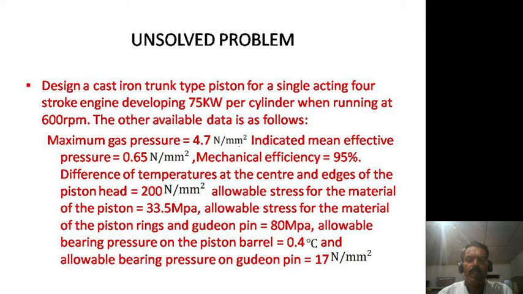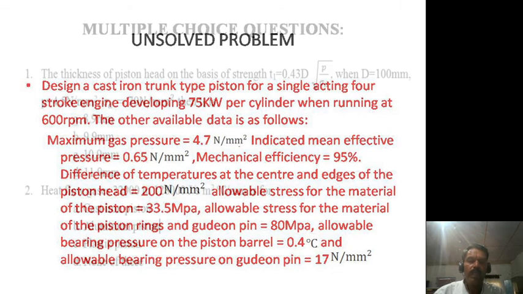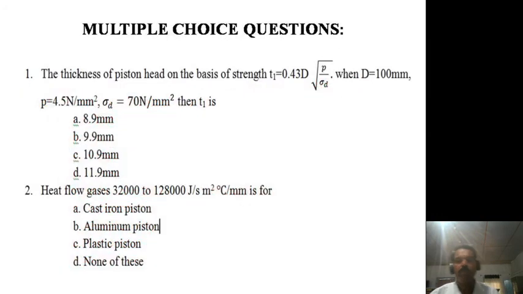Maximum gas pressure is given, indicated mean effective pressure is given, mechanical efficiency is given, difference in temperature between the center and the edge is given, piston head stress is given, allowable stress is given, and allowable bearing pressure is given. So all these data which are given in the problem, just take down the data carefully, apply the formula, refer to the DDHB carefully and solve the problem as I have given for your homework. So the last topic is multiple choice questions.